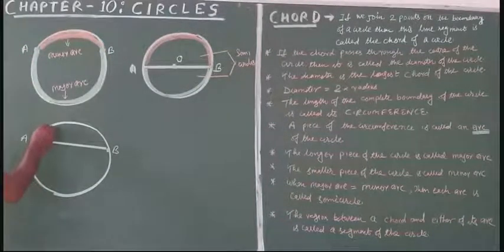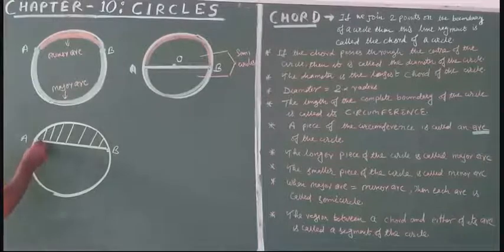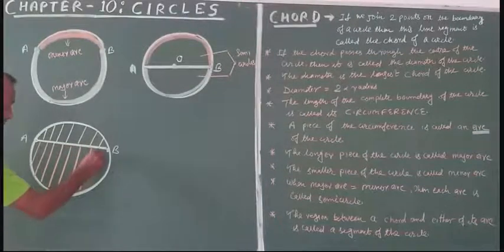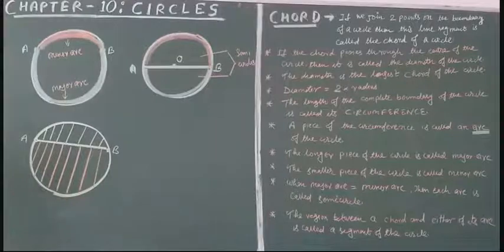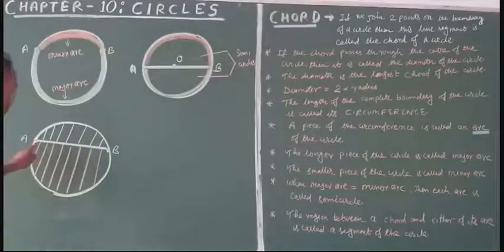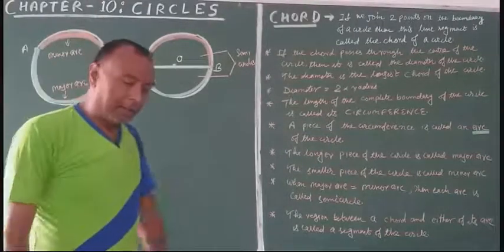One region is this, and one region is this. Now you can say the region between a chord and an arc is called the segment of the circle.